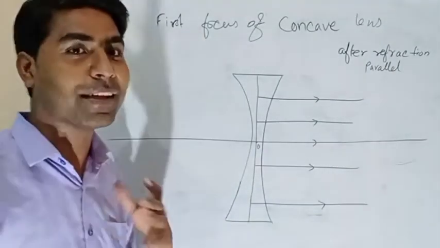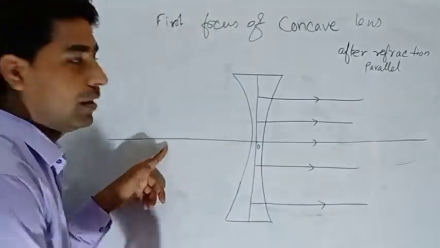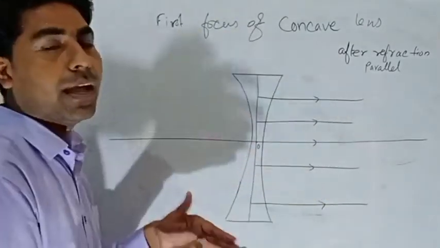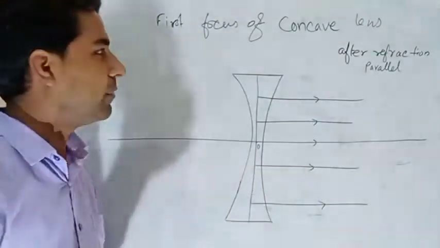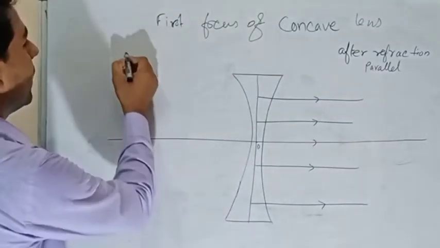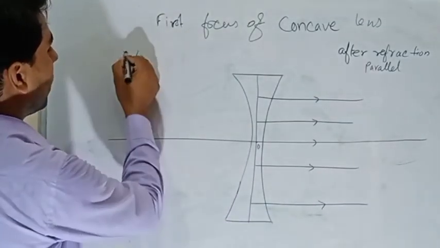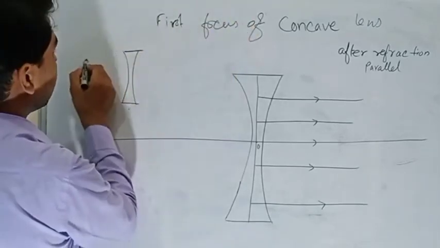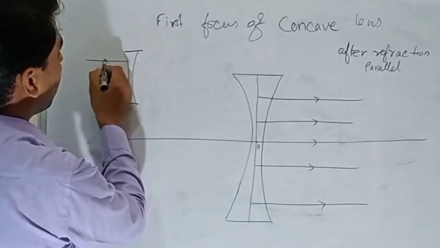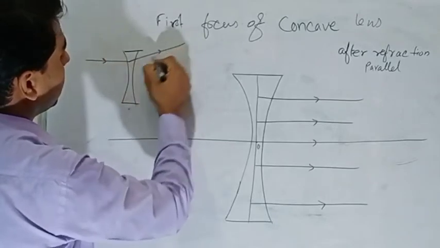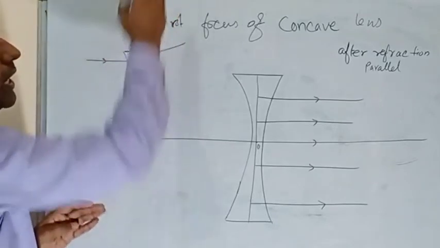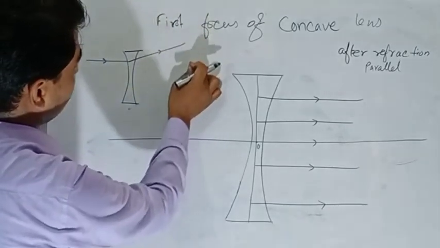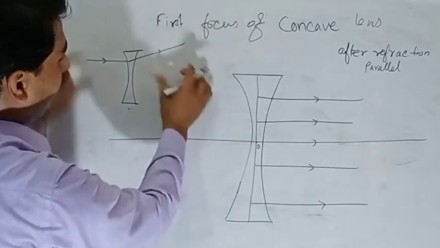You might think it may be somewhere here, that the rays are going through this and diverging. No, this is the diverging lens. If you remember, I want to show you again. A diverging lens like this: if a ray falls on this, it will diverge. So just rotate this diagram. I am rotating this.